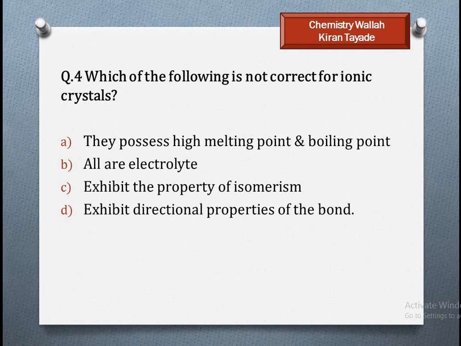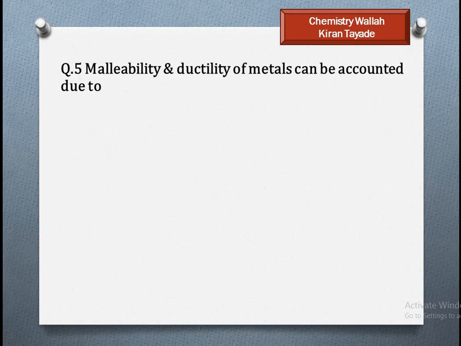Exhibit the property of isomerism. And option D, exhibit the directional property of the bond. This property is for covalent solids. Directional bonding is present in our covalent solids. So option C is right also. Only option D is not correct because it is a property of covalent solids. Question 5.